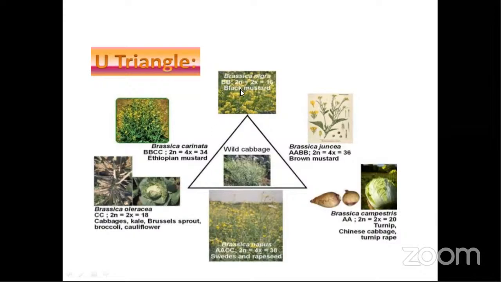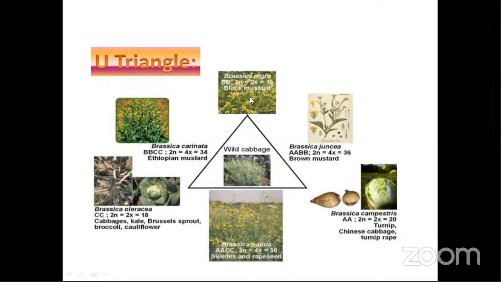Next, on the other side, when oleracea and campestris, with AA, were crossed, we got the AACC constitution with 2n equals 4x equals 38, which is Brassica napus, the Swede or rapeseed. Next, when Brassica nigra and campestris were crossed, we got Brassica juncea, which has a constitution of AABB, which is 2n equals 4x equals 36. So you need to remember the constitutions also: it is AABB, it is AABBCC. Everything is very important.